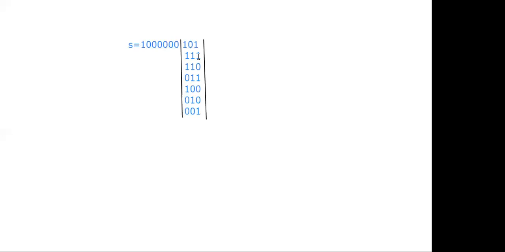Suppose error in the second bit position, nothing but definitely the syndrome vector is the second row of the H transpose matrix. Error in the fourth bit position, fourth row of the H transpose matrix. Error in the seventh bit position, seventh row of the H transpose matrix. That's it.